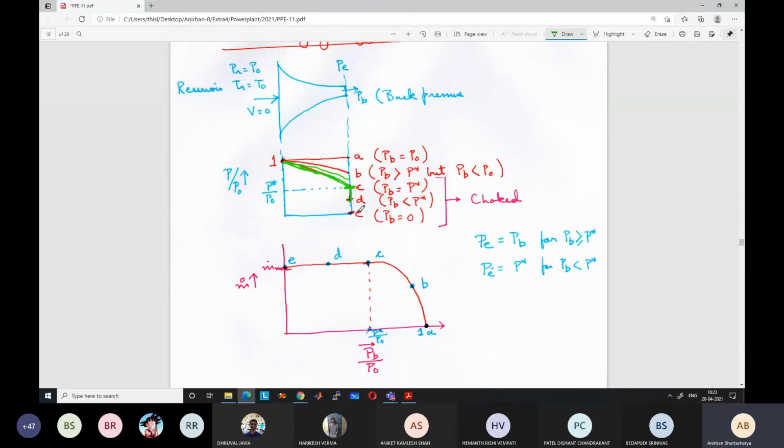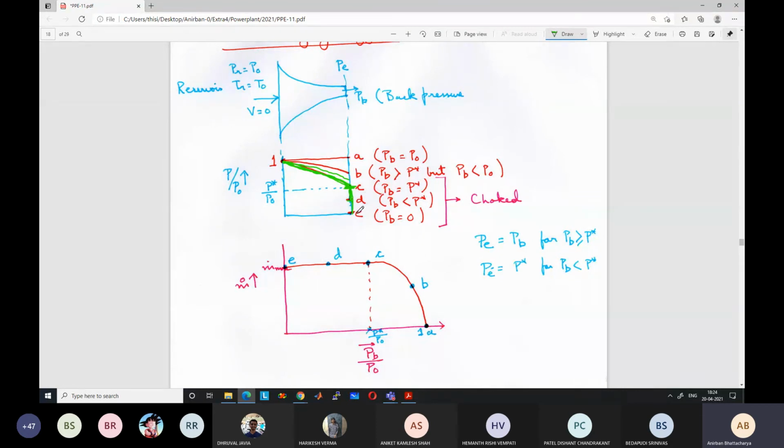Still nothing will happen. No change will happen. Within the nozzle, the same flow rate will be there up to the throat section. And then there will be a sudden jump, and outside there will be a shock wave, and from critical pressure to zero pressure there will be a sudden jump in pressure. Within the nozzle there won't be any change at all. So the nozzle flow within the nozzle gets fixed once you reach the sonic velocity at the end of the nozzle. After that there cannot be any change within the nozzle. So once the nozzle is choked, that's it. You cannot increase the flow rate within the nozzle anyway. Even if you keep on decreasing, even if you go to vacuum outside, nothing will change.